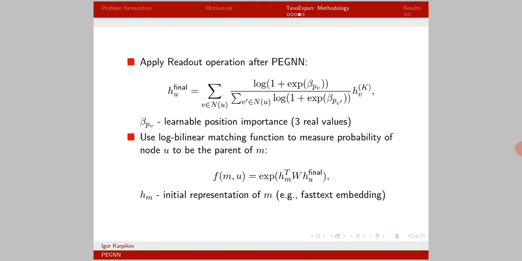To obtain final node representation, we apply so-called readout operation with the learnable position importances. To measure how probable the node U is the parent of the node M, we use a log bilinear matching function, where the initial embedding of a potential child, fastText embedding in my case, is combined with the final embedding of a potential parent, as shown on the slide.